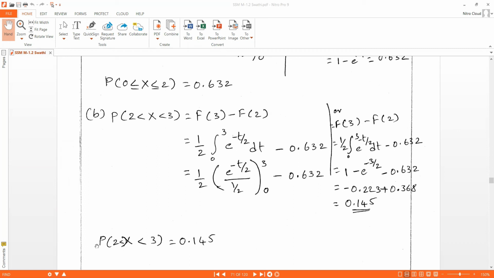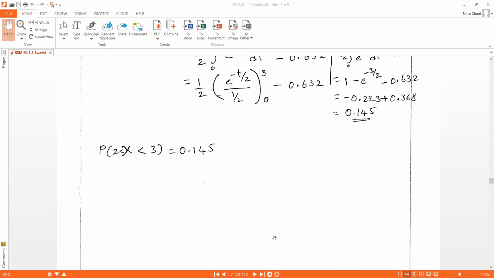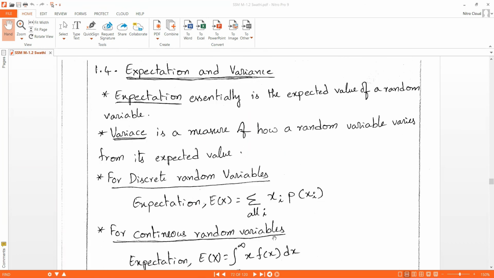Now P of 2 less than x less than 3 is 0.145. Understood this? Like this, substitution kind of problems will be asked in this module. Next one is expectation and variance.